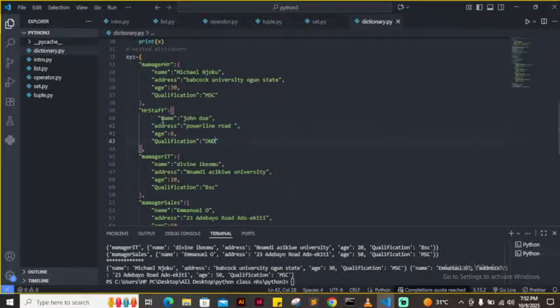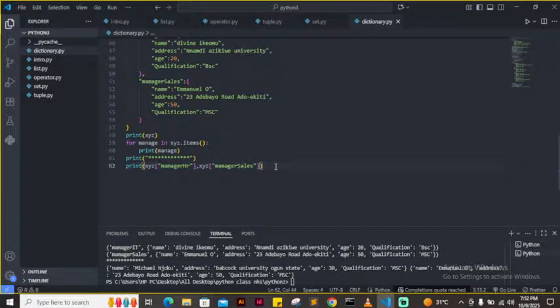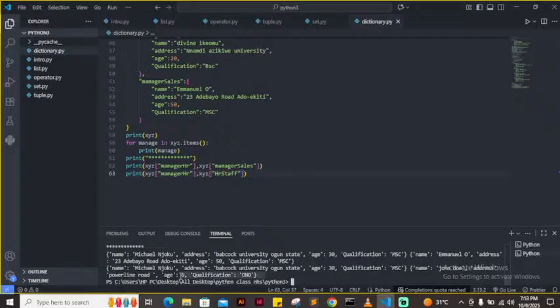See what I'm having now. If I want to get this guy here, I can just access it from here. I can just come here and say manager HRO staff, give me the HRO, then this one should be HRO staff. This is the person's information. All right, that's the person's information.